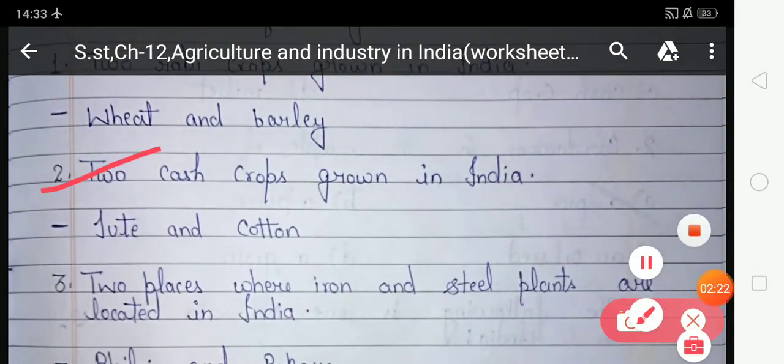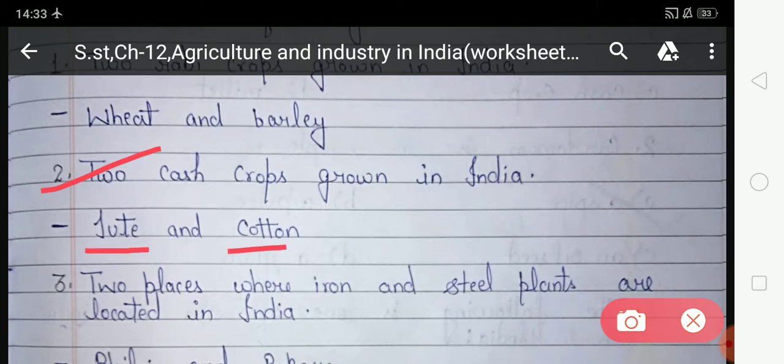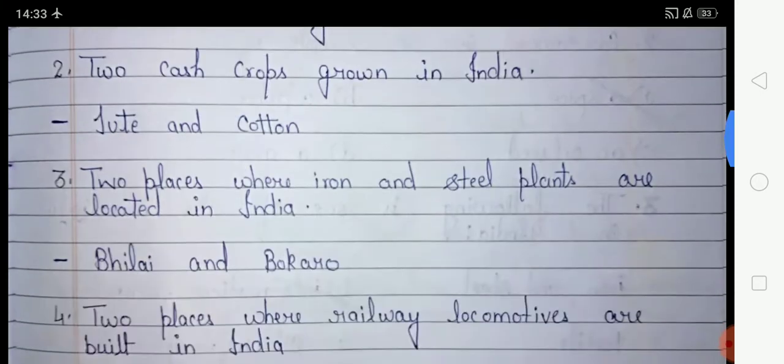Two cash crops grown in India. Here you have to write the two cash crops which are grown in India. What is a cash crop? Cash crops are the crops which are grown for industrial uses. So students, jute and cotton are the two cash crops which are grown in India, and here jute and cotton is already written. Now come to the third number.